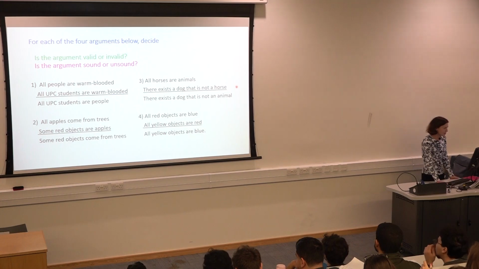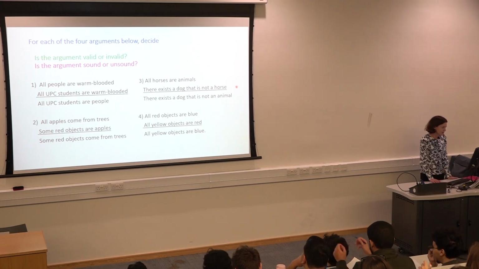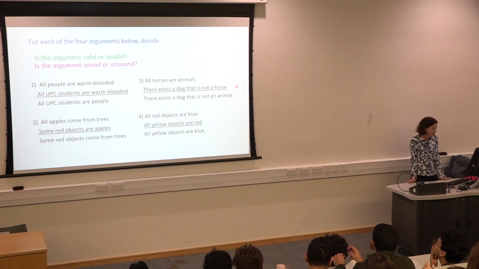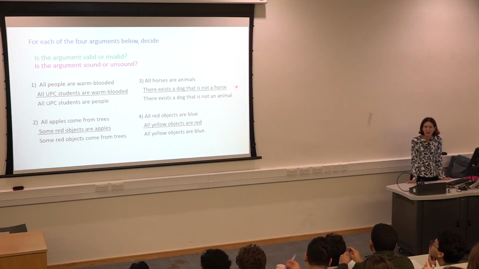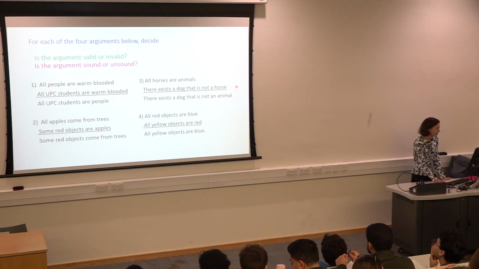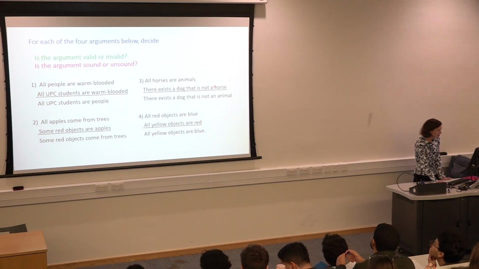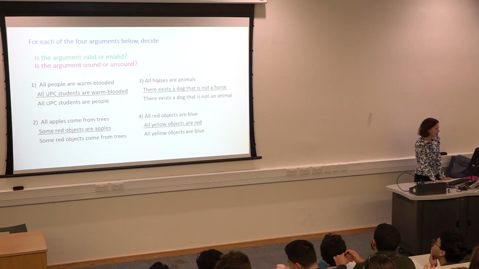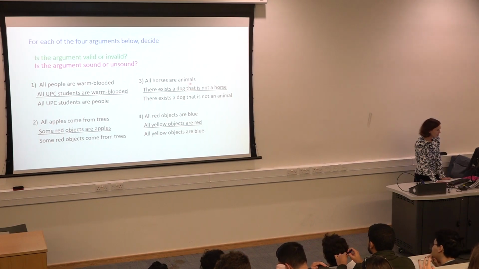All right, let's go for number 3. All horses are animals. There exists a dog that's not a horse. Can we conclude there exists a dog that's not an animal? Invalid. So, unsound. So this dog is not a horse. Does that mean he's not an animal? No, we cannot conclude it. We know that all horses are animals, but if you're not a horse, you could also be an animal. So this one's invalid, therefore unsound.